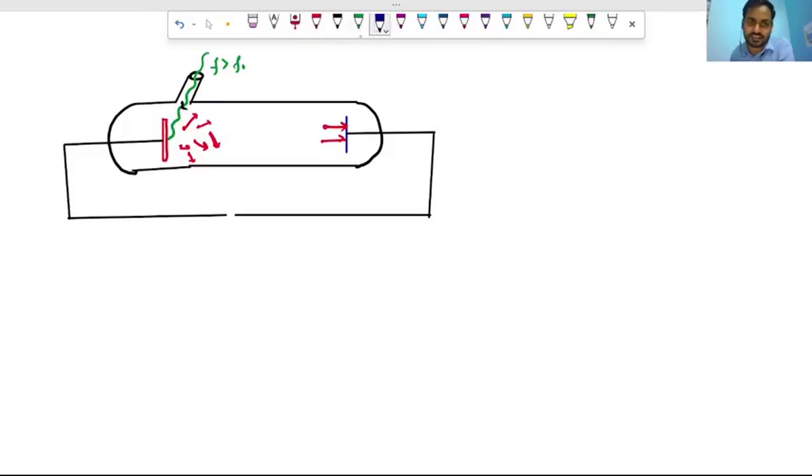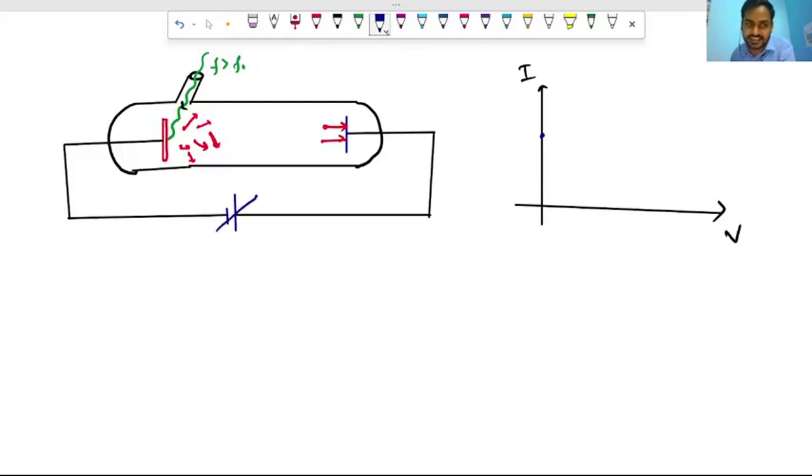Now suppose here I add a power supply. The power supply has to attract these electrons, so the positive side will be there and the negative side will be there. Let me draw the curve. In this direction we are plotting the potential and in this direction we are plotting current. When the potential is zero, only a few electrons come and touch this plate and current flows. So we get some electric current even when the potential is zero.